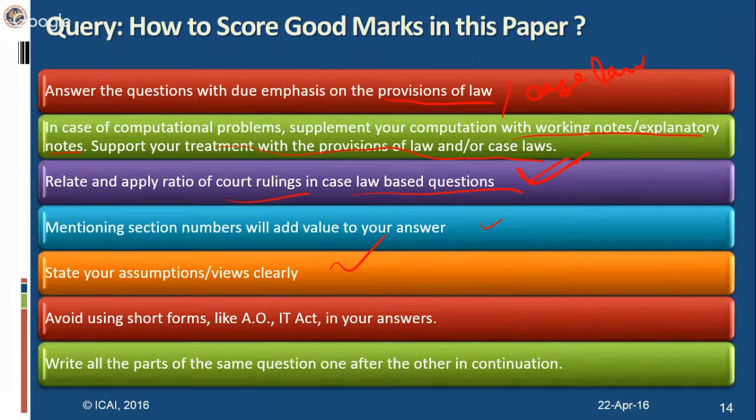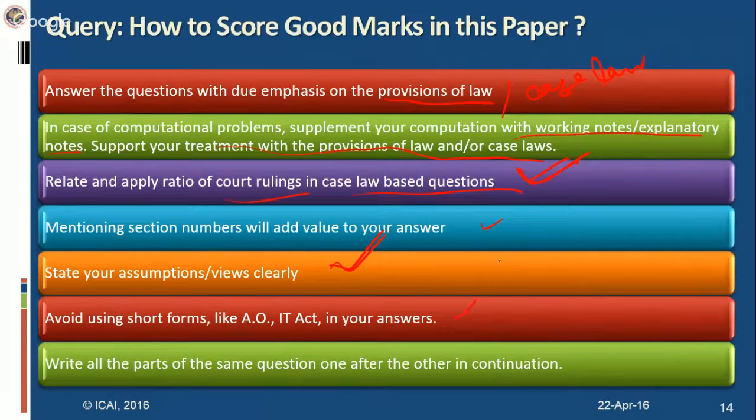As regards views, it may be based on High Court rulings. There might be contradictory High Court rulings. Then which High Court to choose? If there's a Supreme Court ruling overruling one particular High Court, then you have to go as per the Supreme Court ruling. But in case of High Court rulings which are contradictory to each other, you can follow either of the views, but state your views clearly.